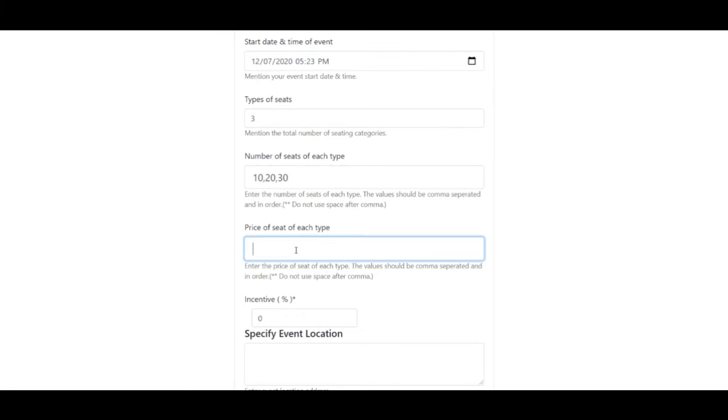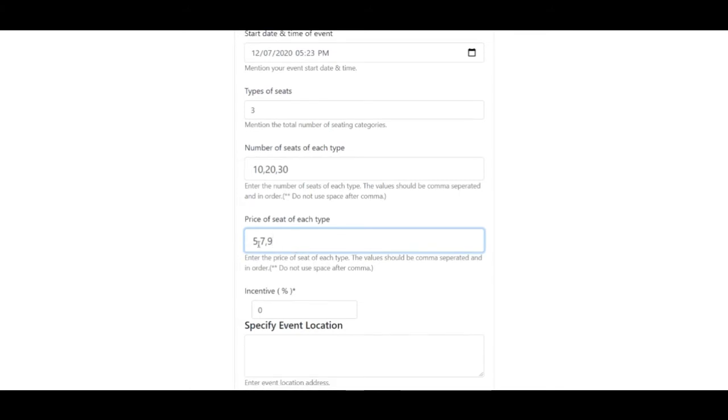Okay, price of each seat type. Now this is the price of one particular seat of each particular type. We are using AeraSwap tokens here, which is the token that has been developed by AeraSwap for its platform. So let's just use 5, 7, 9. So 5 ES is the price of one seat of type 1, 7 ES is the price of one seat of type 2, and 9 ES is the price of one seat of type 3.